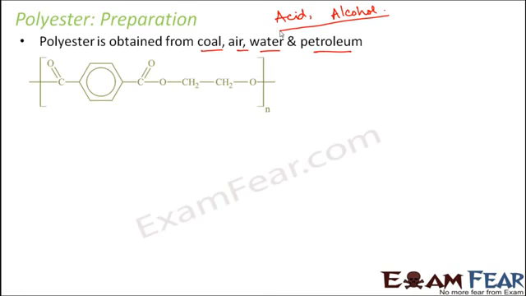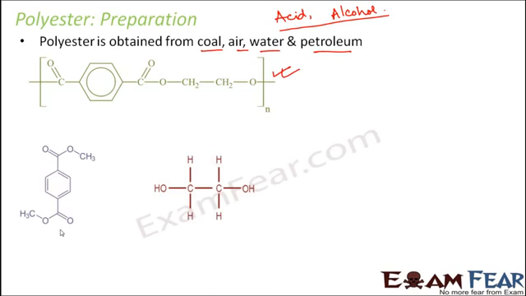So let us look at how exactly do we prepare this polyester. This is the structure of polyester. So we are taking example of this particular polyester, that is polyethylene terephthalate, and we will see how it is prepared. So now let's exactly see how we prepare this particular polyester, that is polyethylene terephthalate.